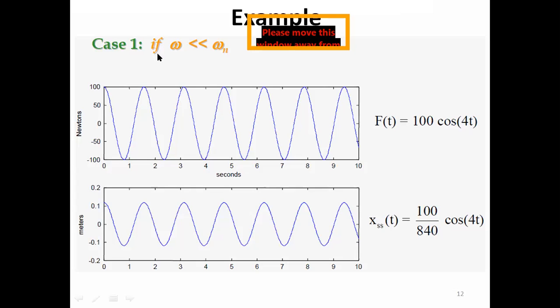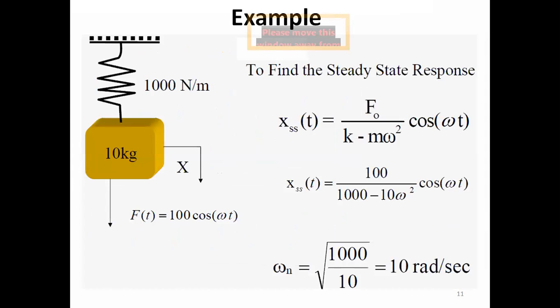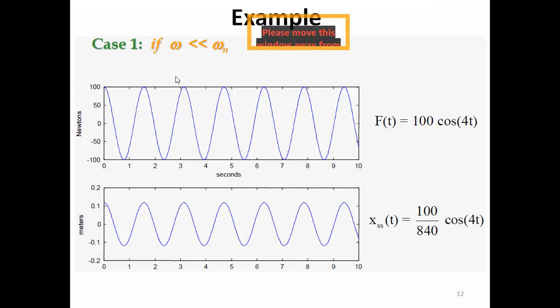So case 1, if omega is less than omega n. Let's say F of t is equal to 100 cos 4t. 4 is actually the frequency of excitation, and the natural frequency is 10 radians per second, meaning that the frequency of excitation is less than the natural frequency.